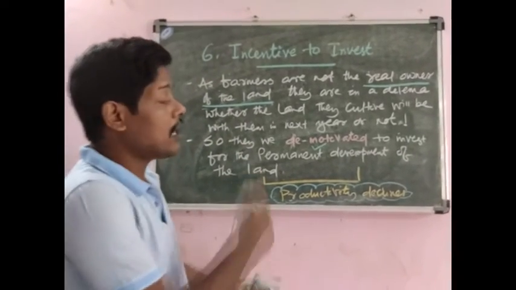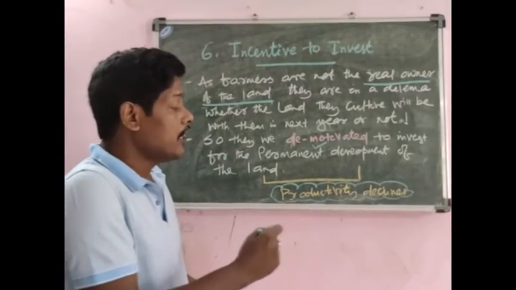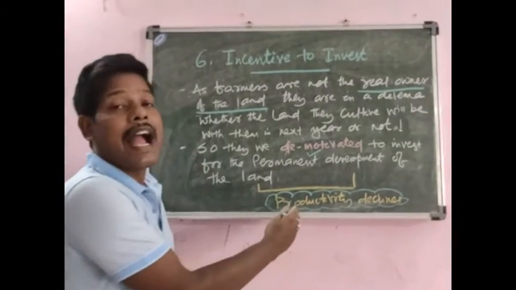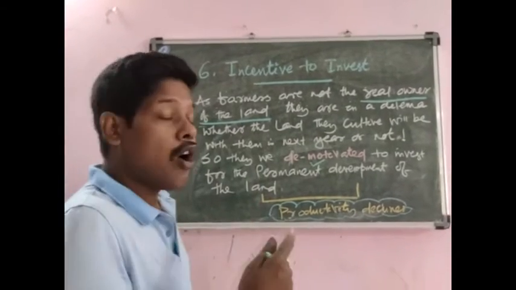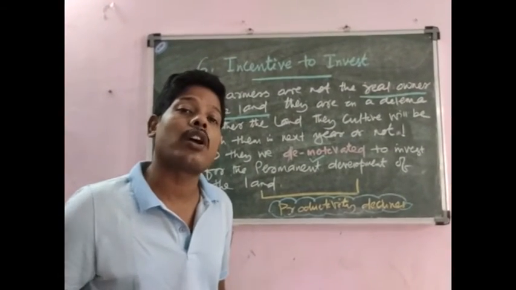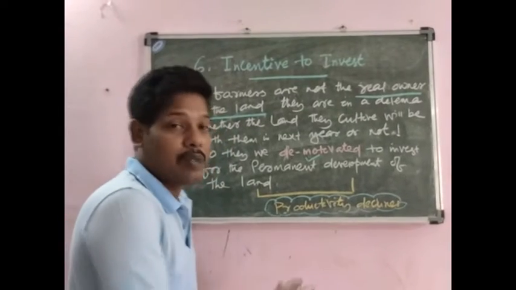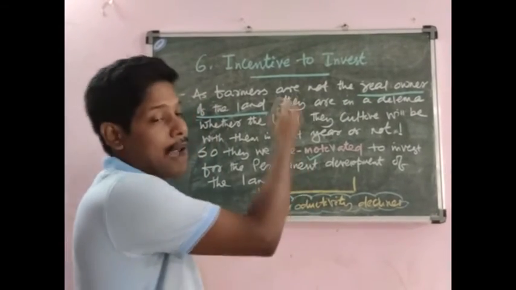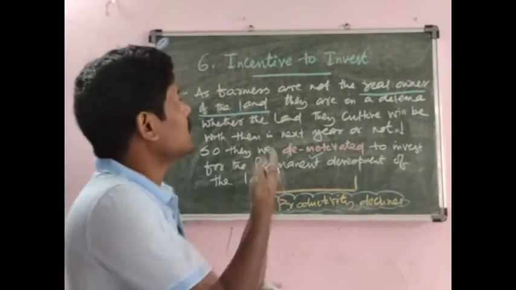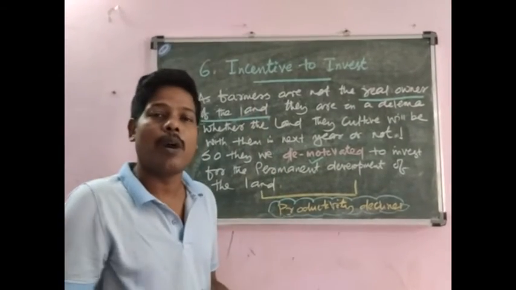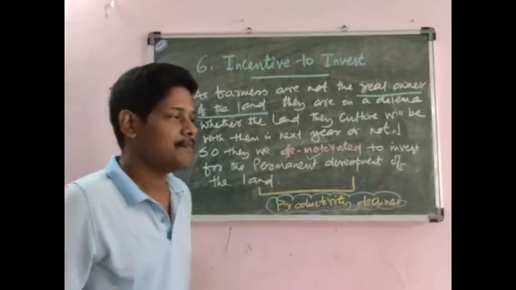When the permanent development of the land is not possible, that results in a decline in agricultural productivity. When the productivity of the land declines, obviously the agricultural product will decline. And when the agricultural product declines, then what will happen? Then there will be backwardness and stagnation in the agriculture sector. So this is the sixth reason for backwardness and stagnation in the agriculture sector.